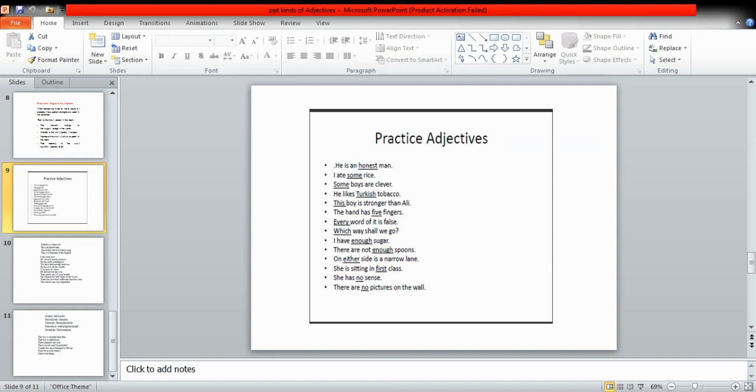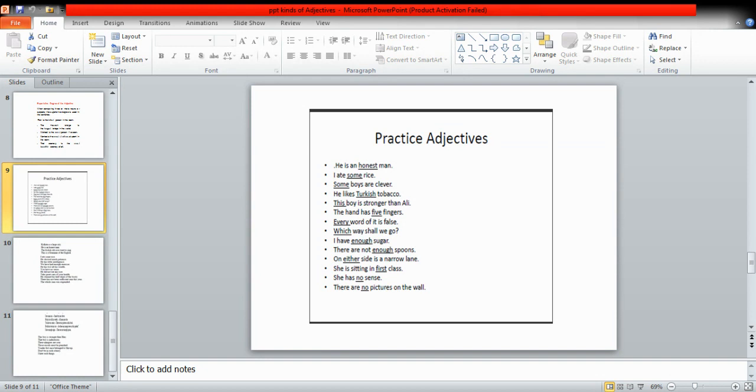She is sitting in first class. First is a numeral adjective because I told you first, second, third, fourth are all adjectives related to the numeral adjective. She has no sense. Sense is an uncountable noun, so no will be a quantitative adjective. There are no pictures on the wall.